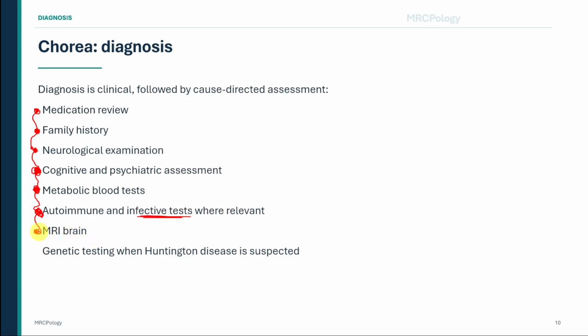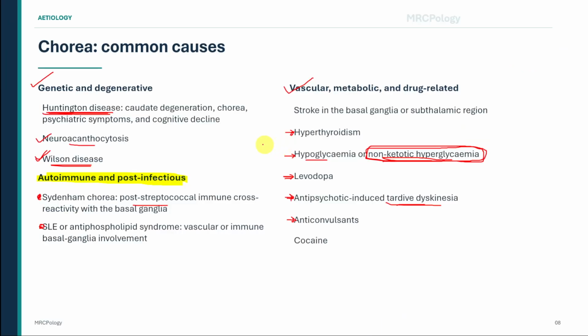Genetic testing may be appropriate when Huntington disease is suspected. Testing should be undertaken with proper counseling because the result has important psychological, familial, reproductive, and insurance implications. The diagnostic approach can therefore be summarized in 3 questions. First, is this truly chorea? Second, is the onset acute, subacute, or chronic? Third, which clinical context best explains it? Genetic, autoimmune, vascular, metabolic, drug-related, or another neurological disorder?